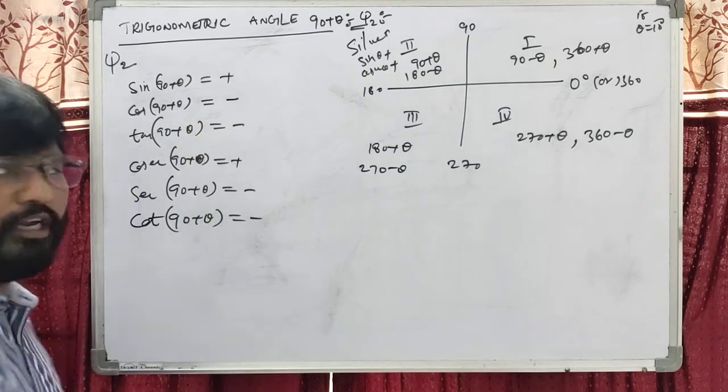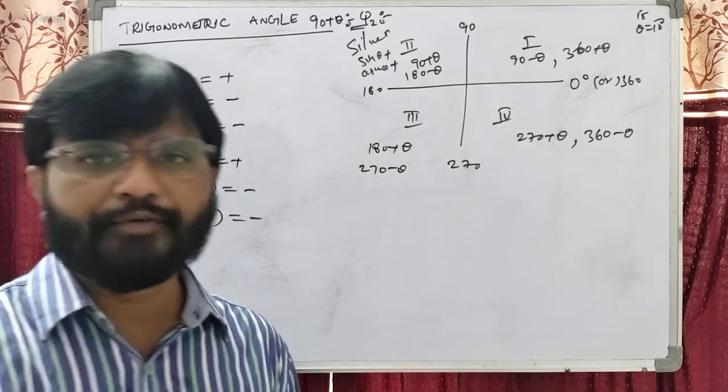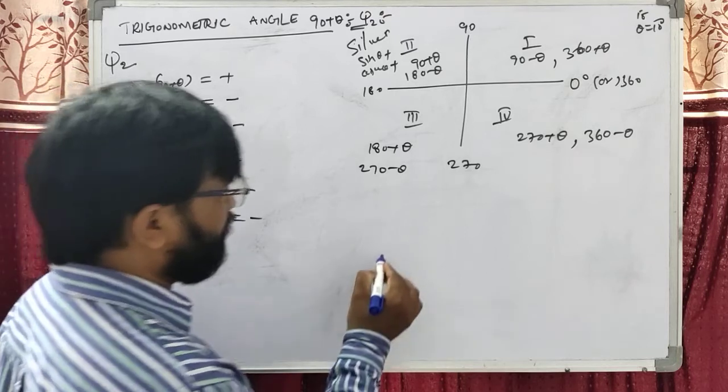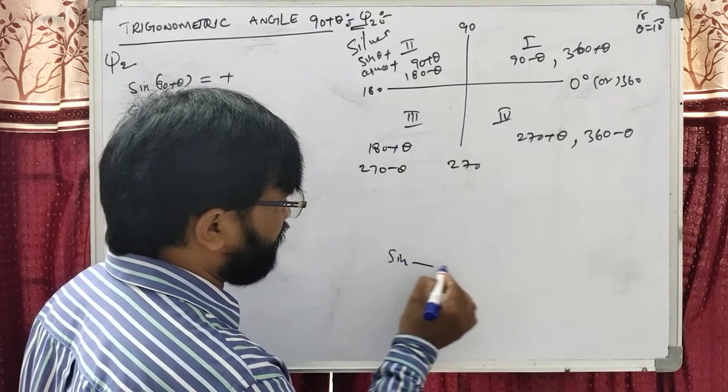Dear students, we can observe: when it is an odd angle, definitely the sine will become cos.